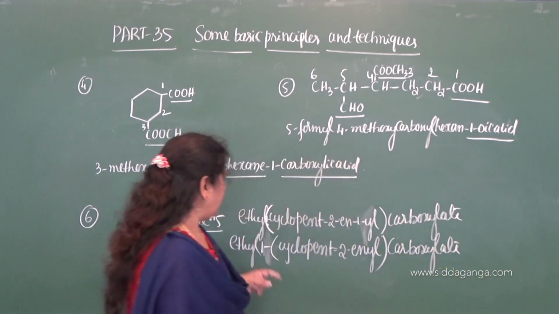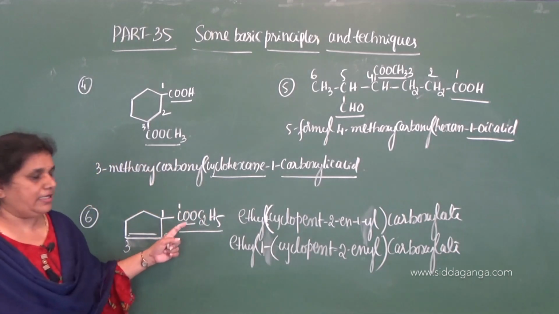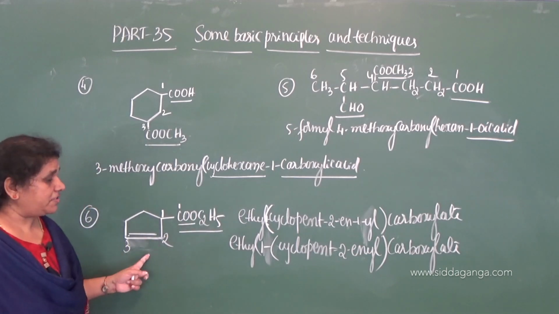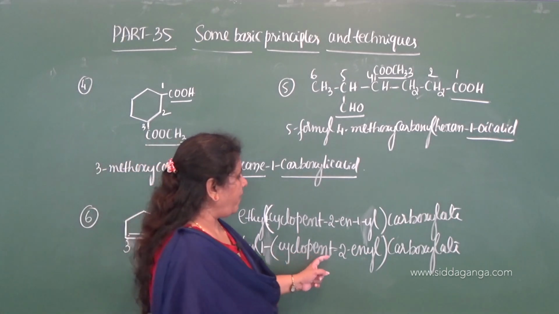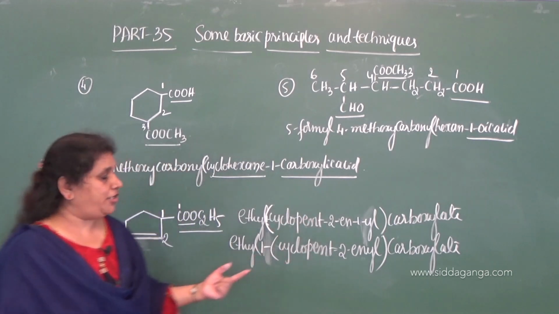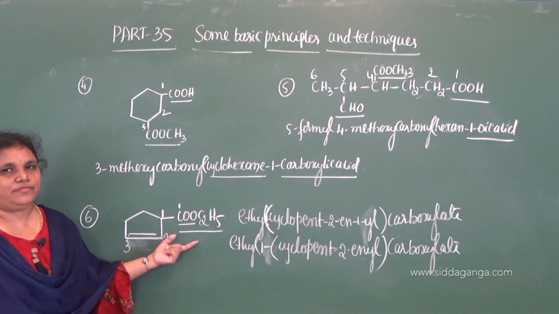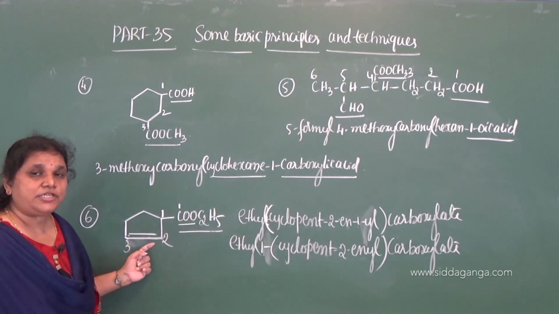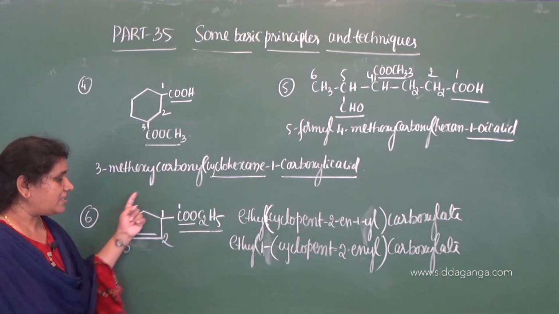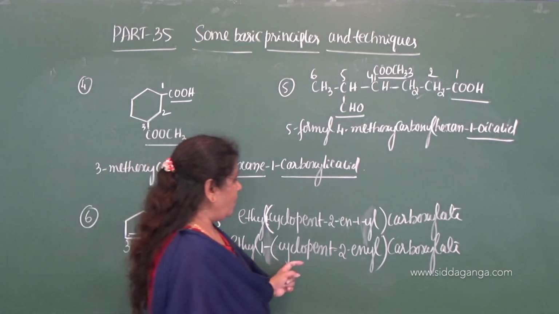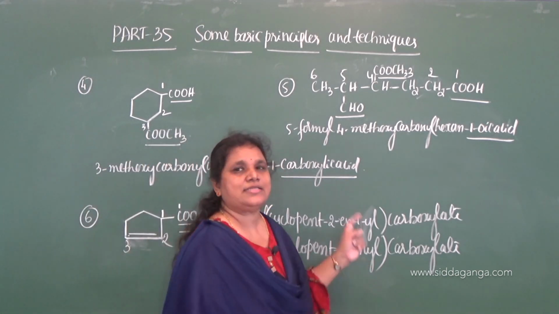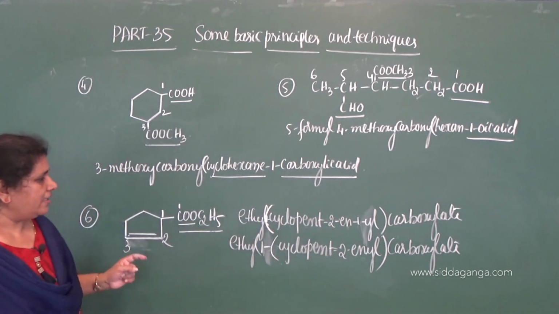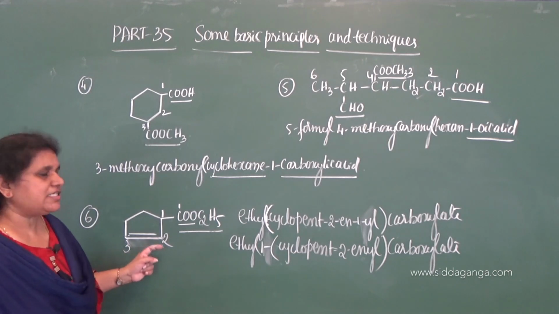So this is ethyl carboxylate, ethyl substituted carboxylate. What substituted? Cyclopent-2-enyl substituted carboxylate. Clear? Alkyl, ethyl, substituted carboxylate. That is the IUPAC name of this compound.